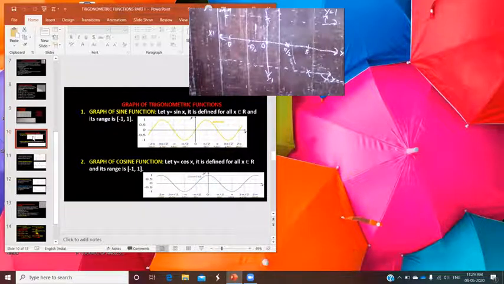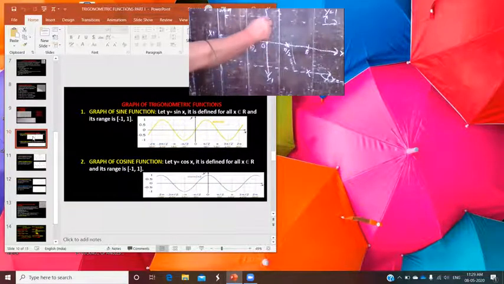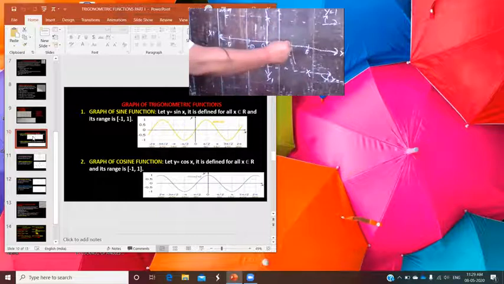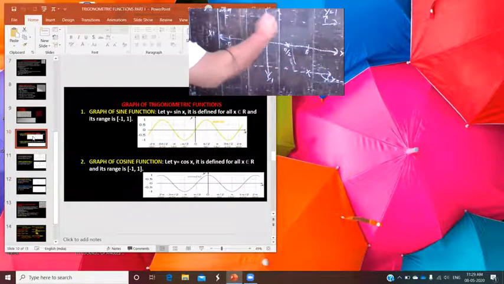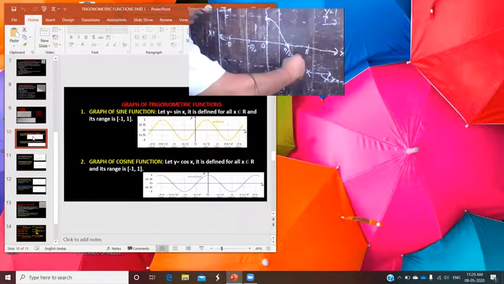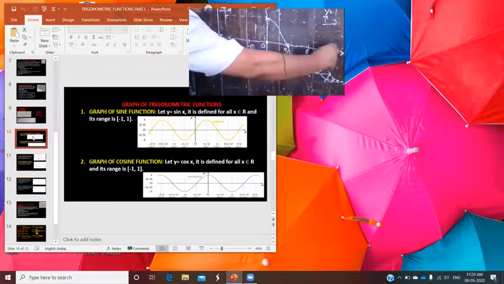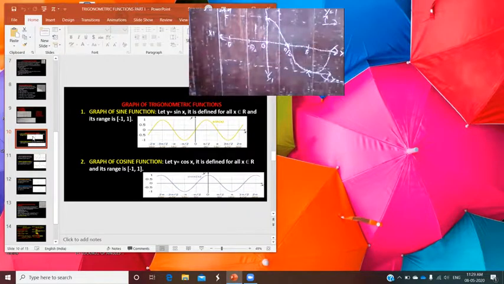Okay, now plot it. For 0, here you have 1, and here it becomes 0. So your graph starts from this point, here 0, here you have -1, and again you have a curve like that.